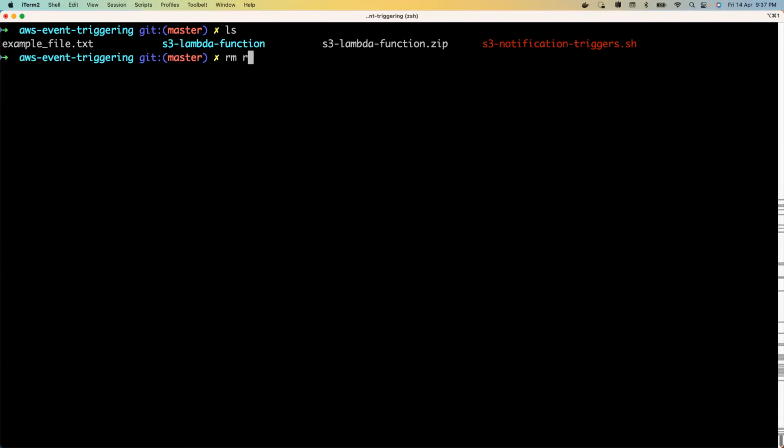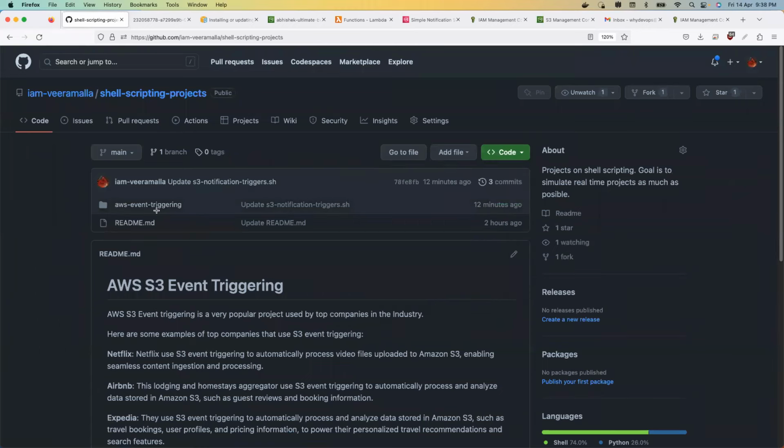This is something created because of my execution, so I can delete this. You will not get this zip file. Don't worry about that. That is the output of the shell script that we are going to execute. So we have these 3 files in the repository as well. I don't have anything different.